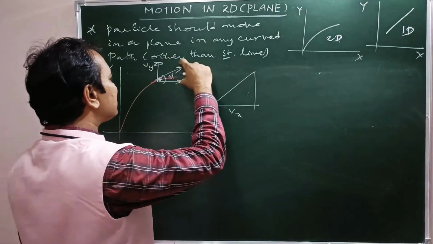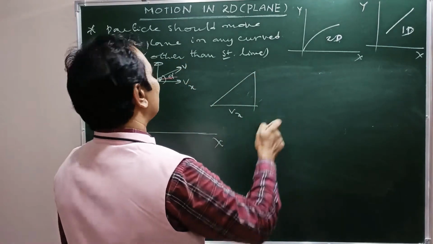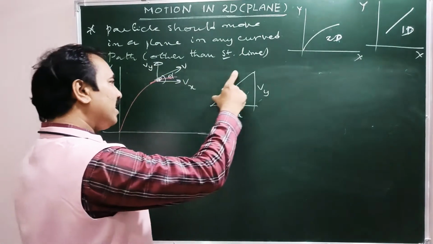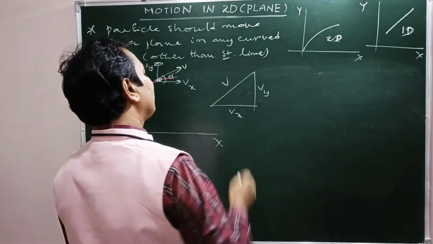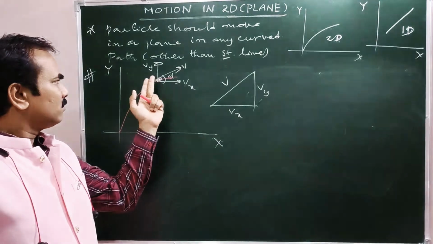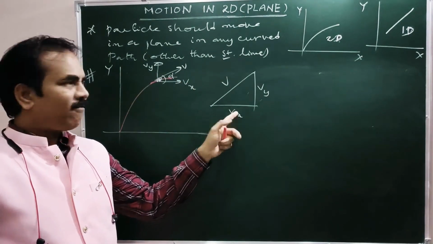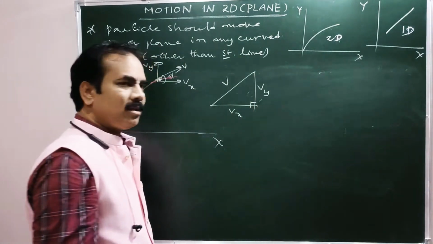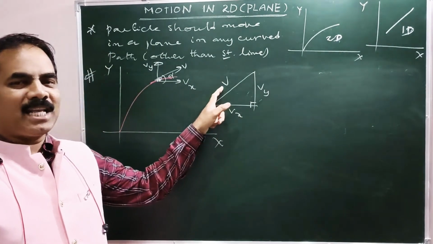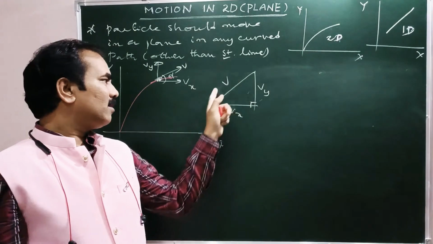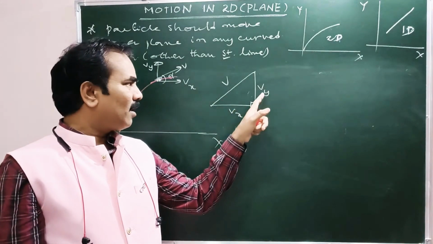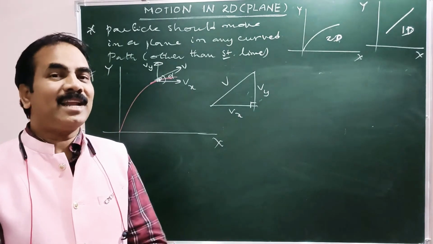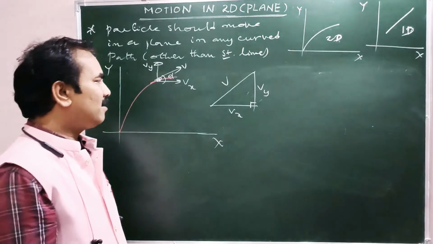This vy is joined somewhere here at this side. So that is vy. Now this v can be written somewhere here. So vx, vy and v form one right angle triangle. See here, what is the angle? 90 degrees. So the net velocity, otherwise instantaneous velocity, is on the hypotenuse side and vx, vy on the other two sides, forming one right angle triangle.